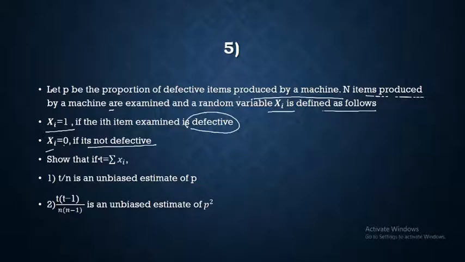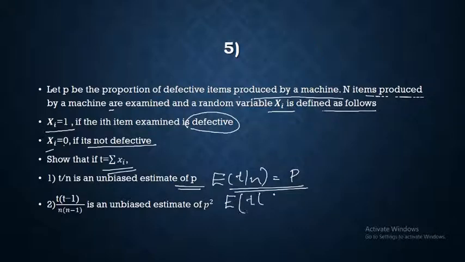We have to show that t is equal to summation of xi, that is, t by n is an unbiased estimate of p. Expectation of t by n should be equal to p. We have to show that. Also, we have to show that t into t minus 1 by n into n minus 1 is an unbiased estimate of p square.